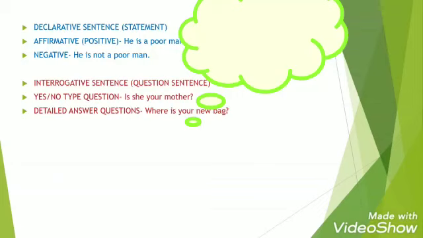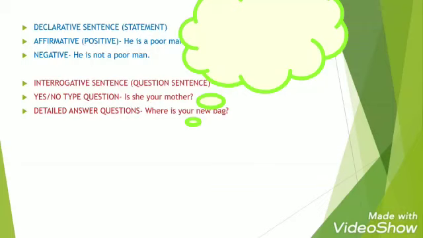The second type of sentence is interrogative sentence. One thing to remember is that interrogative sentences are of two types. These are called question sentences also, and the first type is the yes or no type question. In these questions, we give the answer either in yes or in no. And these sentences start with a helping verb. Is she your mother? Now you'll reply, yes, she is my mother, or no, she is not my mother. And it is starting with a helping verb, as you can clearly see on the screen.